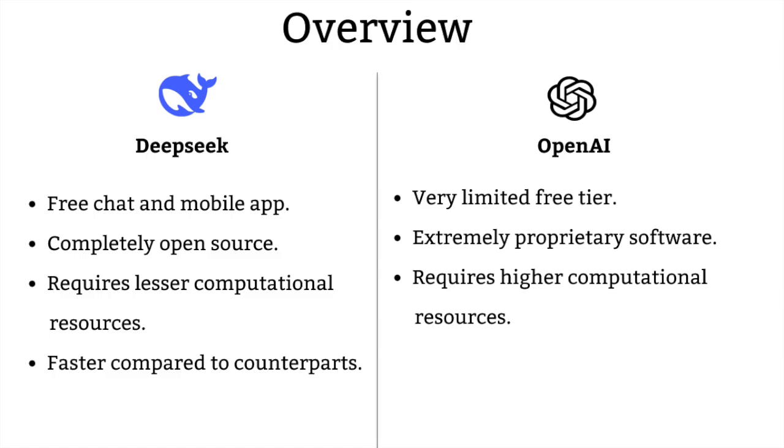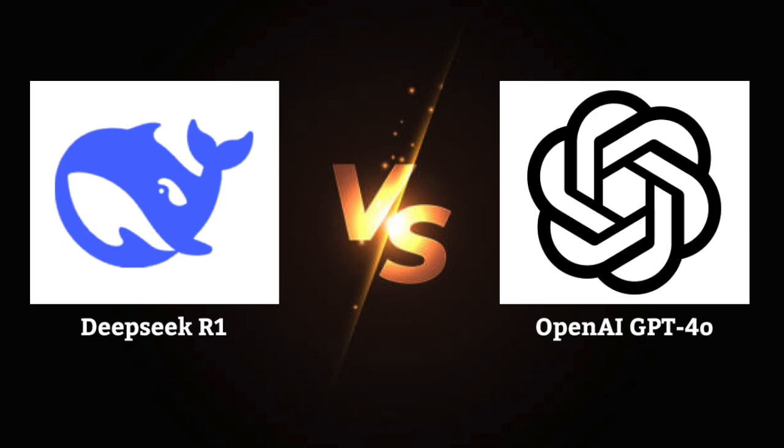Also, performance-wise, like what I just said, the DeepSeek model seems to perform faster according to the benchmark, and we'll get to see that in a couple of slides. So now we are going to compare DeepSeek's R1 and GPT-4o.